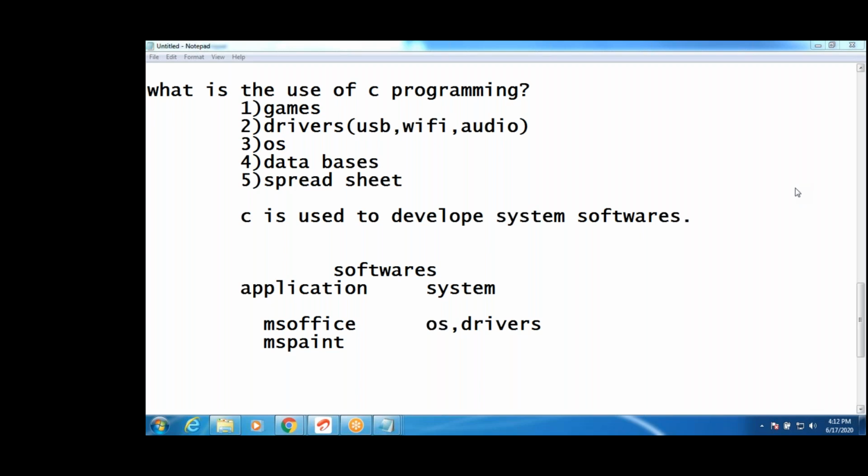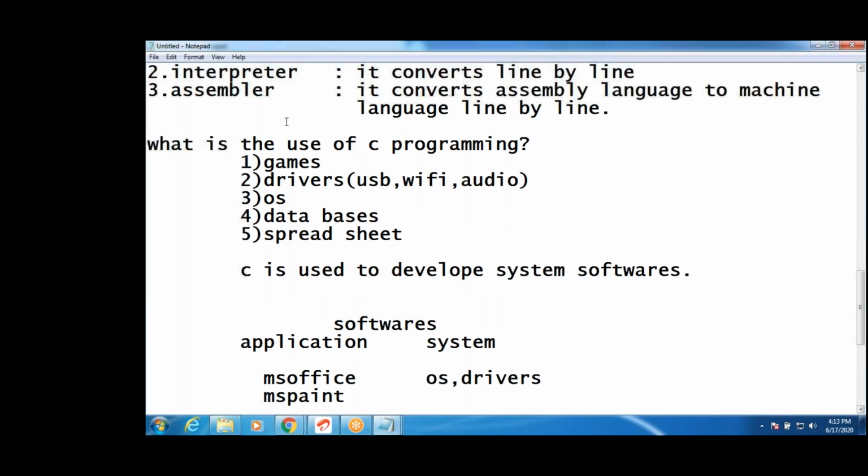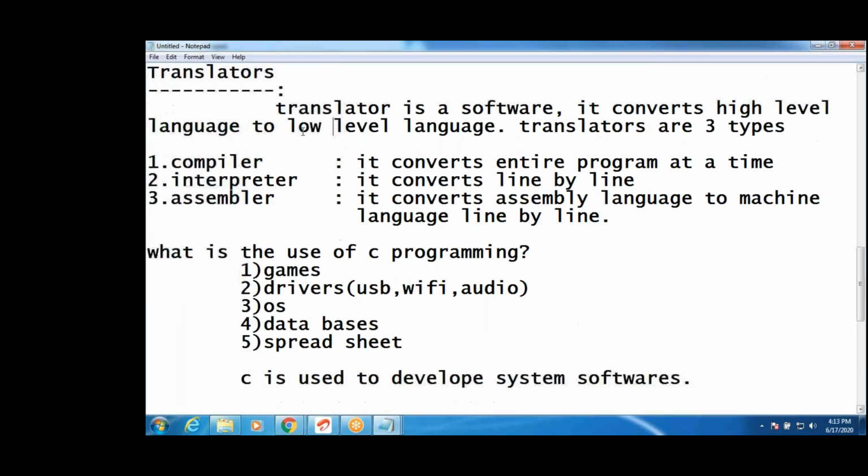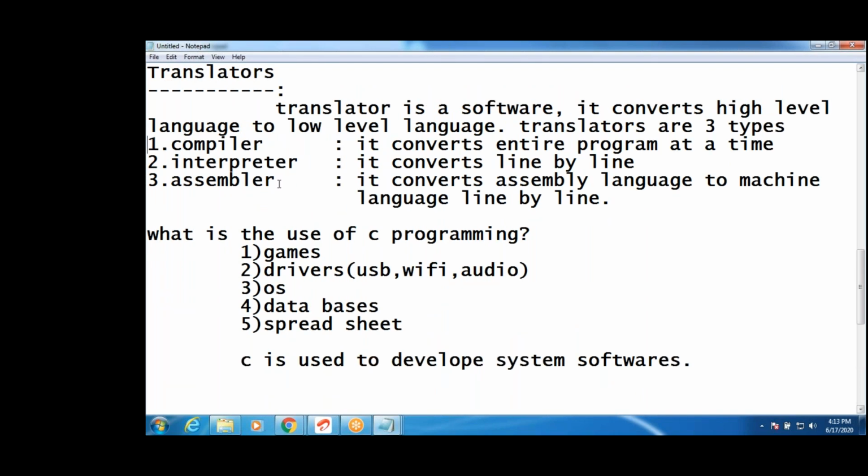Yeah, okay, Vinit. Okay, na? Completed. Rota is language compilers, translators completed. If translator completed, next one is what is the use of C programming?